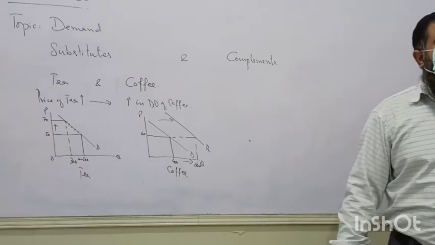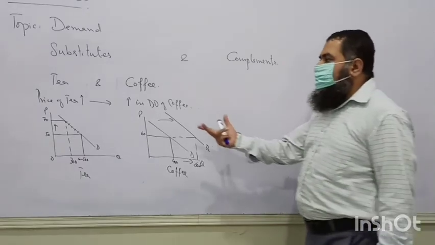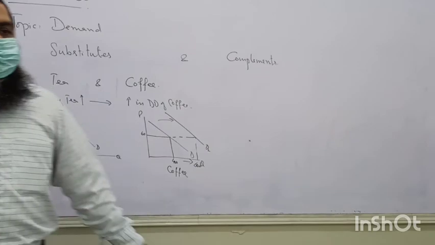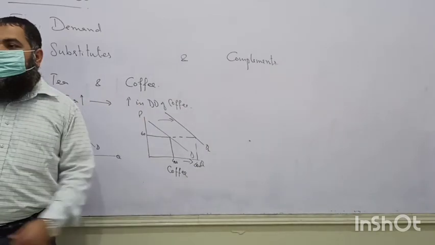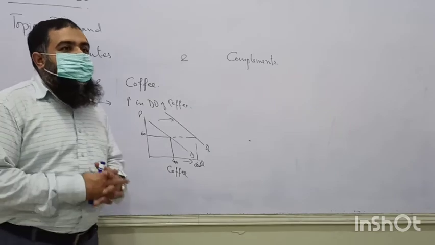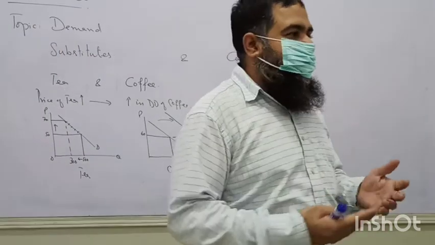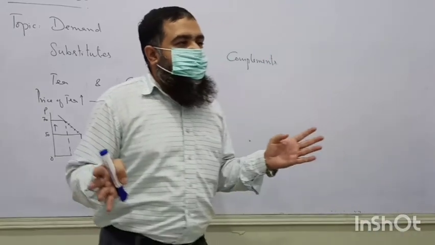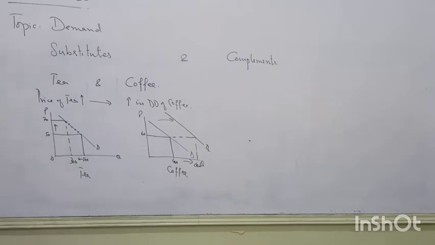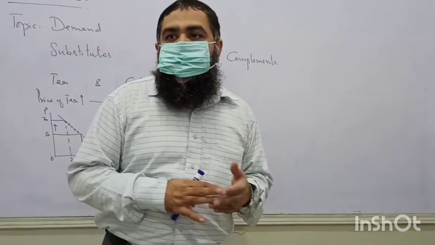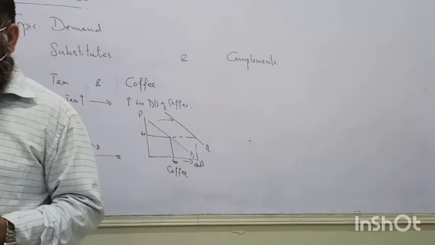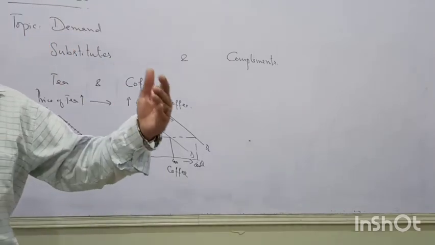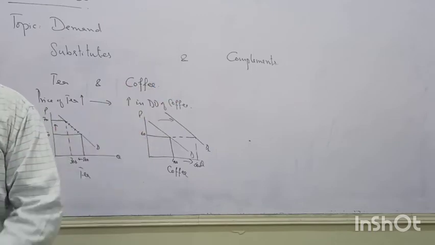And then expansion of tea demand will be there. Okay, you can take the example of Coke and Pepsi. If Coke is becoming expensive, people will demand more coffee. You can take an example of Honda car and Toyota car. If Honda car is becoming expensive, people will switch over to Toyota car. So the goods which are substitutes to each other, the producers are competitors to each other, so their prices are very important. If one producer is going to have an increase in its price due to an increase in its cost of production, the other product's demand, which is in competition, will be increasing.